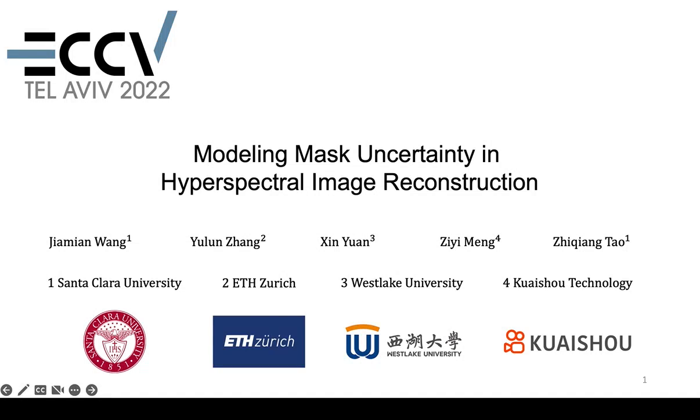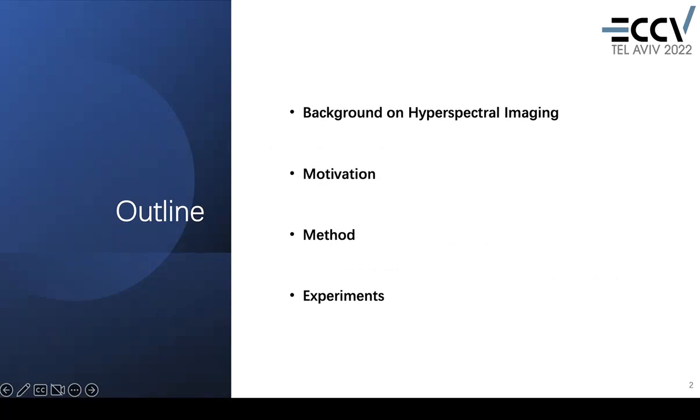Hi, today I'm going to introduce our ECCV2022-Oral work, Modeling Mask Uncertainty in Hyperspectral Image Reconstruction. My presentation contains 4 parts, including background knowledge, motivation, method, and experiments.